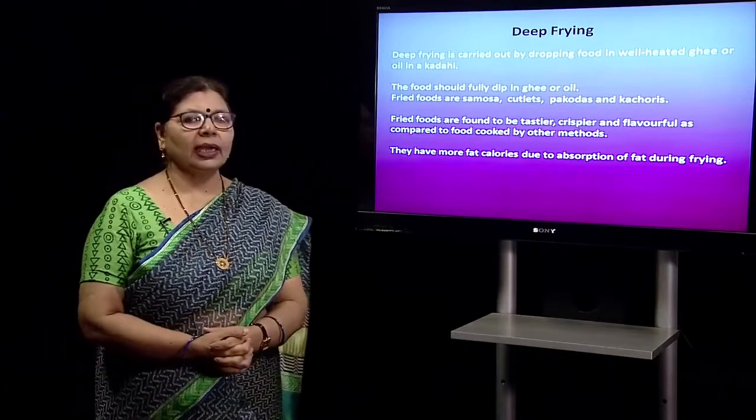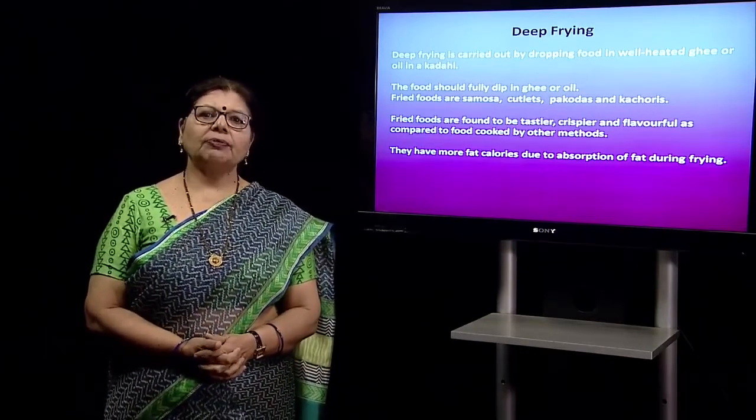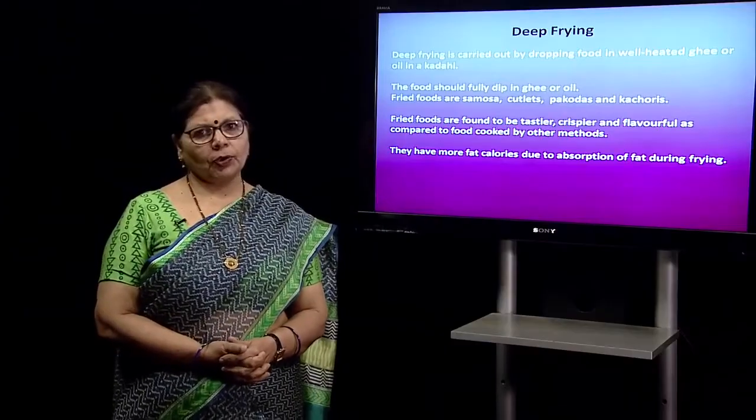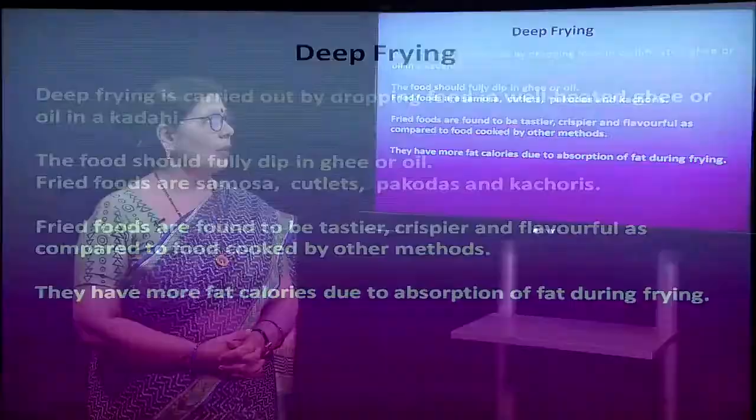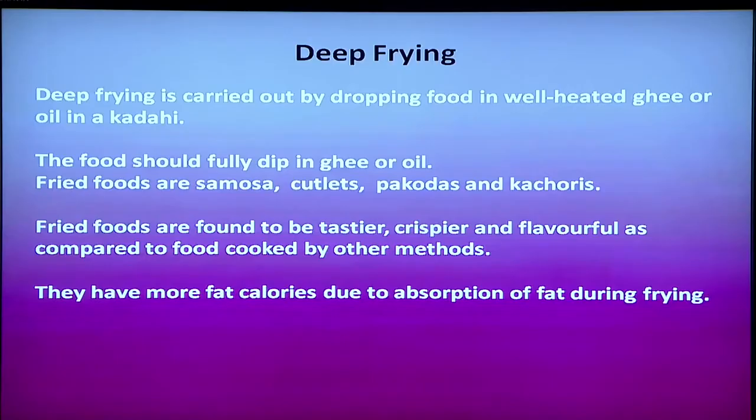Deep frying, as I just told you, is a very appetizing way of cooking food, but it needs some skill and some safety too. Deep frying is carried out by dropping the food in well heated ghee or oil in a kadhai. The food should be fully dipped in ghee or oil. Fried foods like samosa, cutlets, pakoras, kachoris, etc. are tasty, crispy and flavorful as compared to food cooked by other methods.